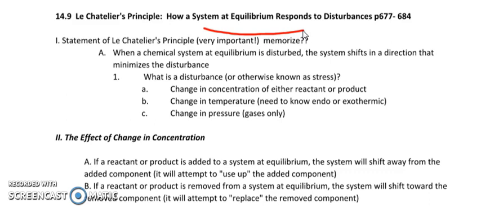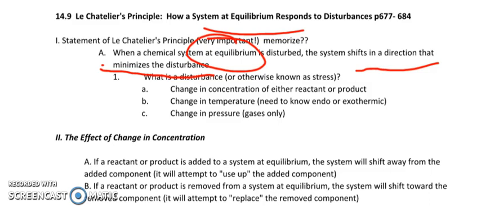So it says when a chemical system at equilibrium, again, the key word here is at equilibrium, is disturbed, the system shifts in a direction that minimizes the disturbance. So we're talking about shifting right, shifting left. Shifting right means more products. Shifting left means more reactants. So how can I minimize this change by shifting one direction or another?